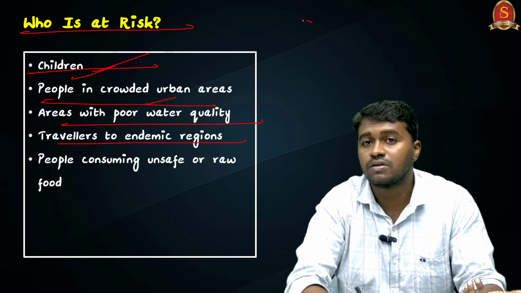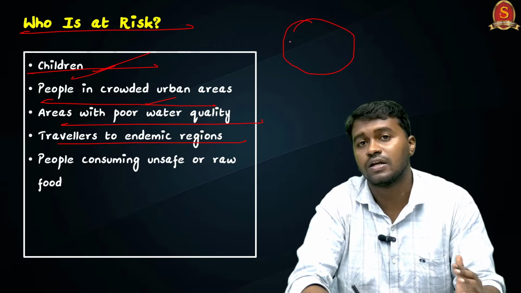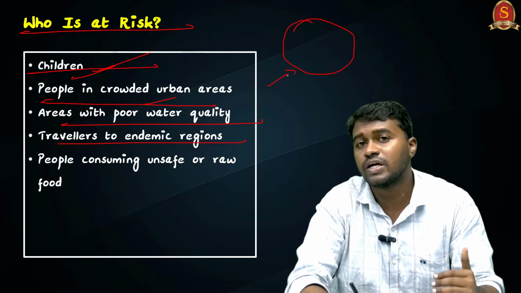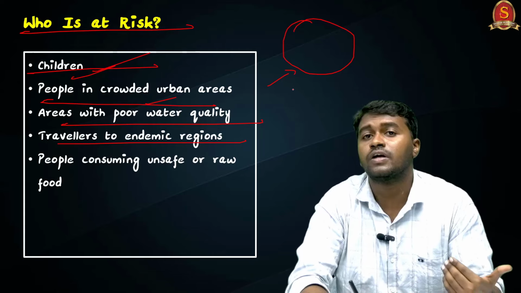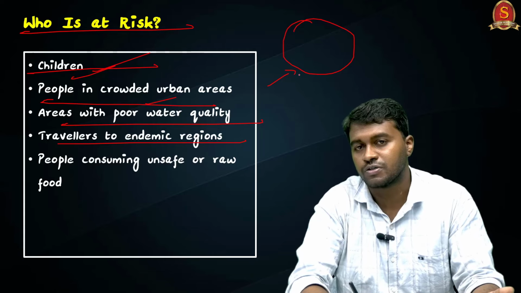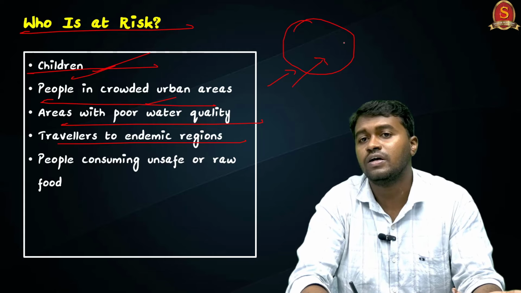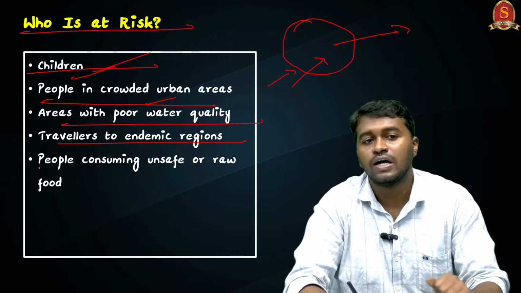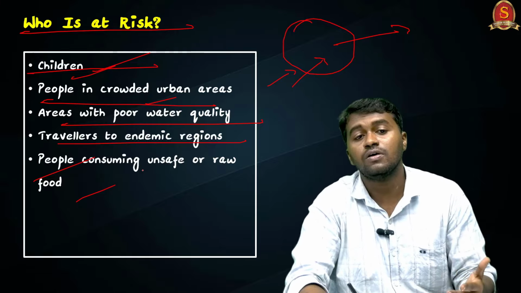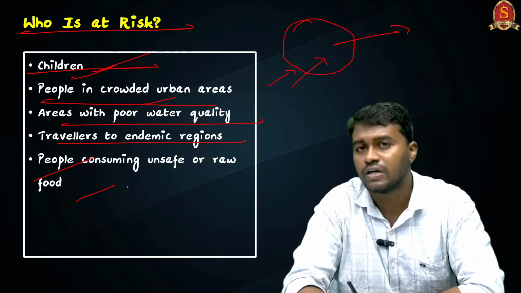For example, certain regions are known for certain infections like typhoid. When an outsider visits these endemic regions, the outsider may not have sufficient immunity to this infection, so he will get easily affected, and later this person will transmit this infection to other regions. And people consuming unsafe and raw food are at high risk of getting infection.